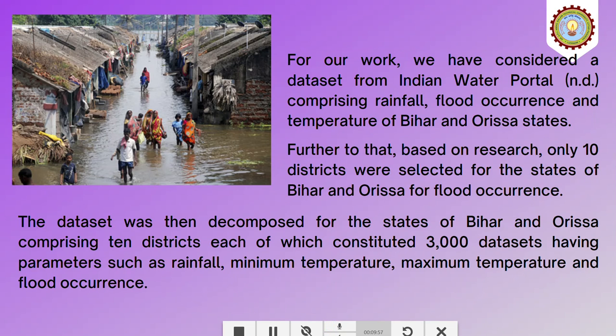Now for our work, we have considered a data set from Indian Water Portal comprising rainfall, flood occurrence and temperature of Bihar and Orissa states. Further to that, only 10 districts were selected for the states of Bihar and Orissa for flood occurrence. The data set was then decomposed for the states of Bihar and Orissa, comprising 10 districts, each of which constituted 3000 data sets, having parameters such as rainfall, minimum temperature, maximum temperature, and flood occurrence.